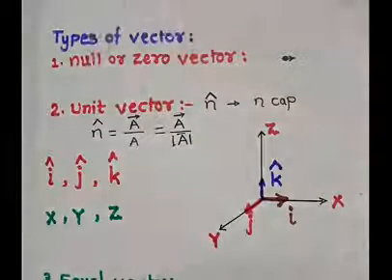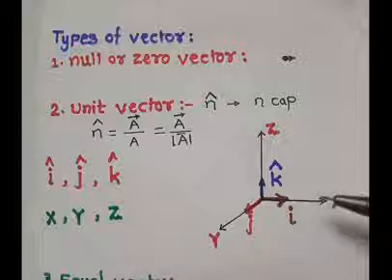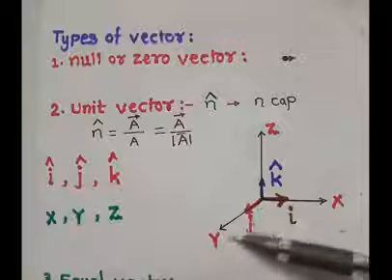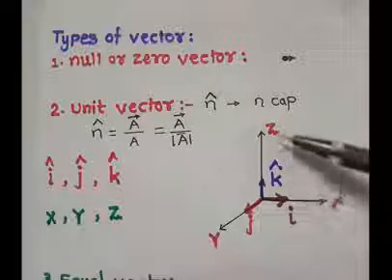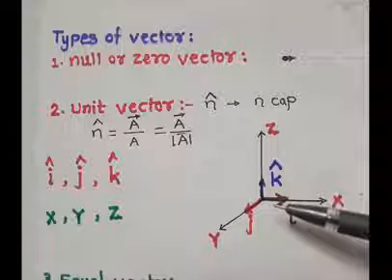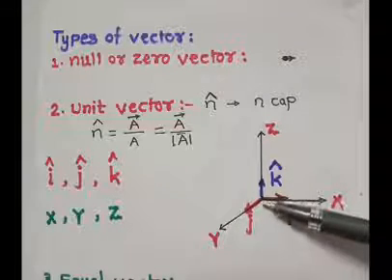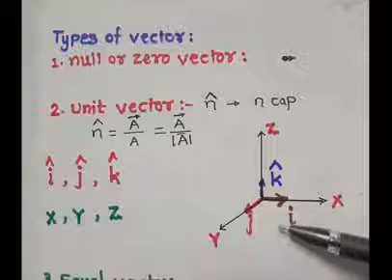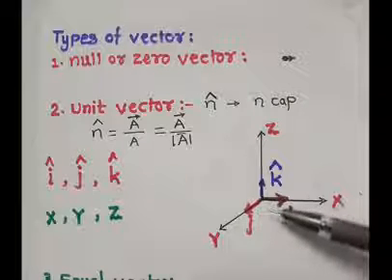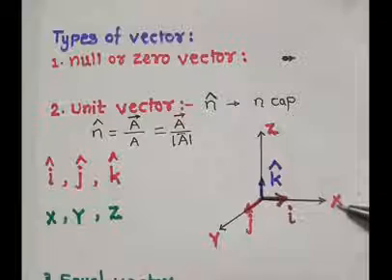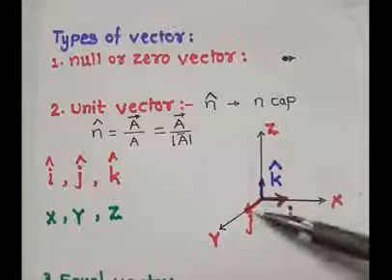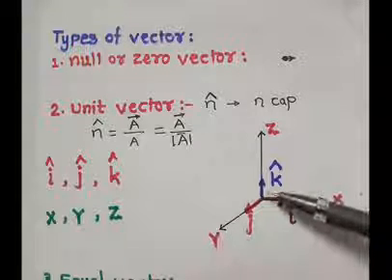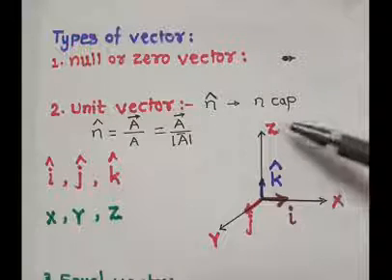How is it resolved? Consider a Cartesian coordinate system, meaning the x-axis, y-axis and z-axis. We know that these three axes are mutually perpendicular to each other and start from one point. Now the I cap is the unit vector of the x-axis, meaning its direction is along the x-axis. J cap is the unit vector along the y-axis. It shows direction along the y-axis. And the K cap is the unit vector of the z-axis.